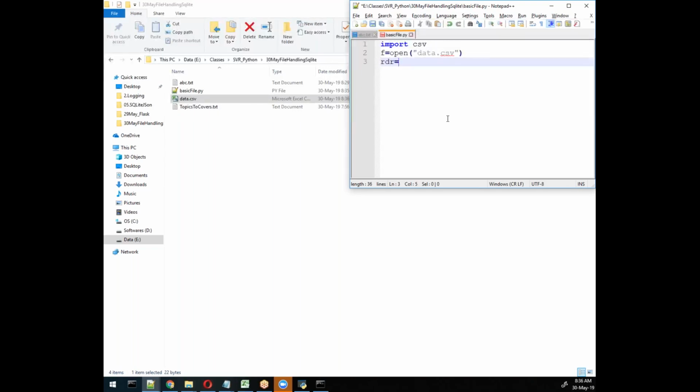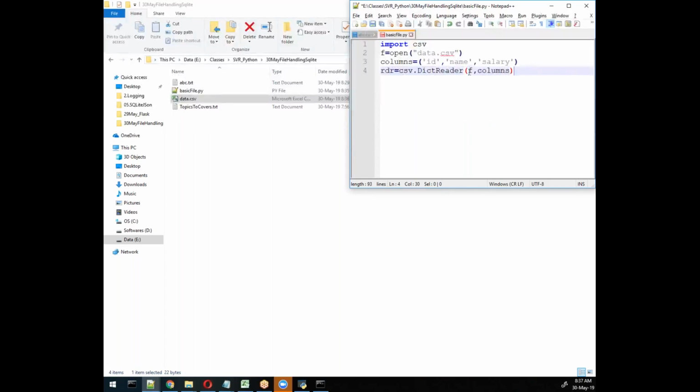reader object will help us to read the CSV easily without any problem. So we can create object using dot DictReader, and then here we will specify our object. From here this object you need to read it, and now here we need to specify columns. In columns I'll specify the columns I have in my CSV file: ID comma, and then name comma, and then mobile, salary, comma, like this, and I'll specify here columns, all columns.